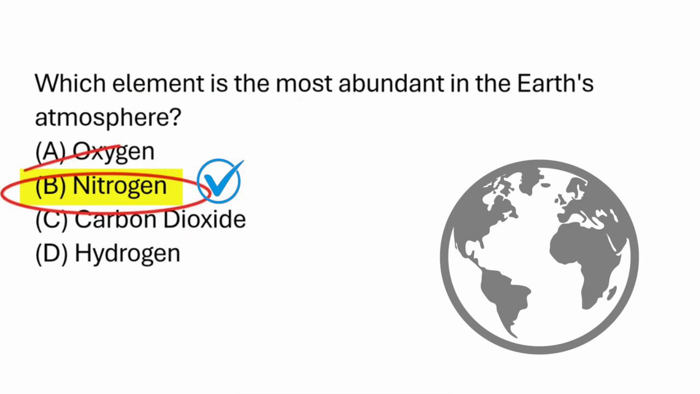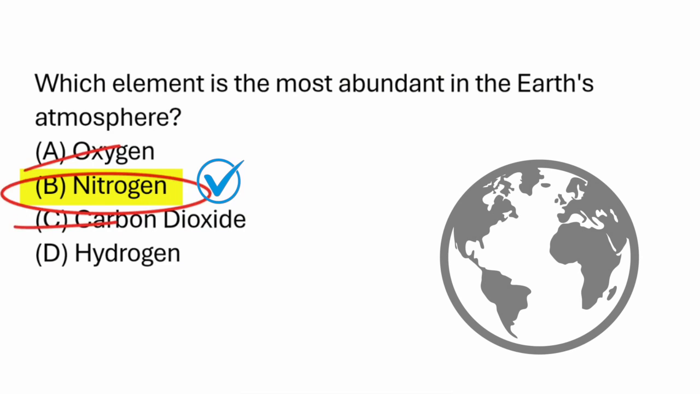Let's see why the others are incorrect. C, carbon dioxide. The first thing that jumps out is that the question is asking for an element, and carbon dioxide is a chemical compound made of the elements carbon and oxygen, but carbon dioxide itself is not an element. Putting that aside, carbon dioxide, or CO2, comprises only about 0.04% of the atmosphere, making it far less abundant than nitrogen. Obviously, CO2 is incorrect.